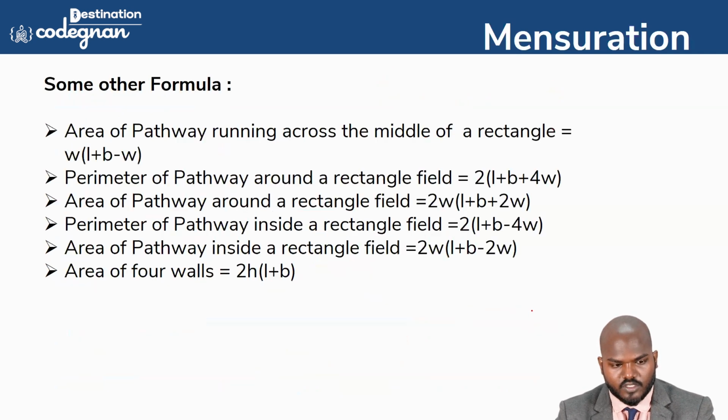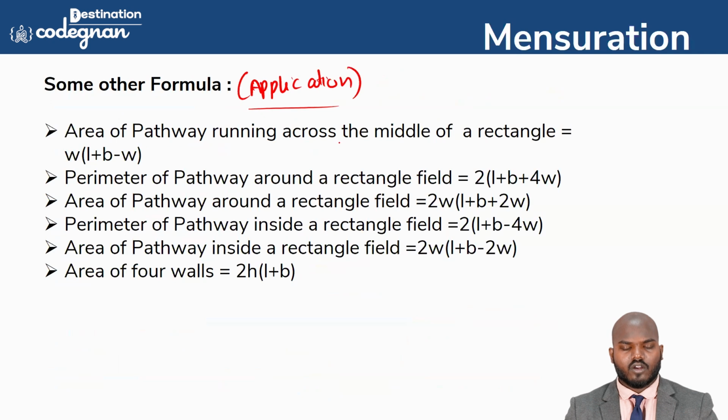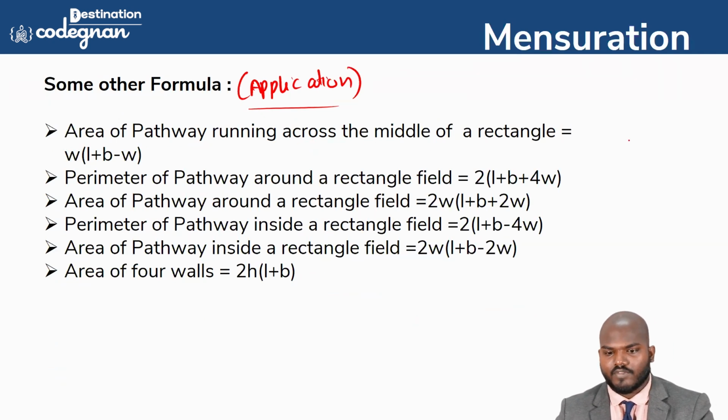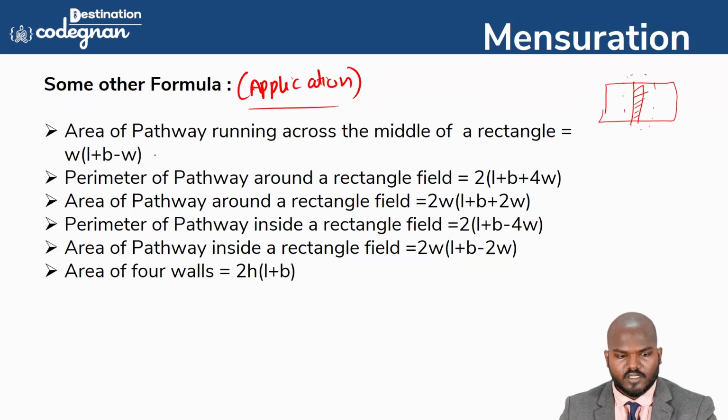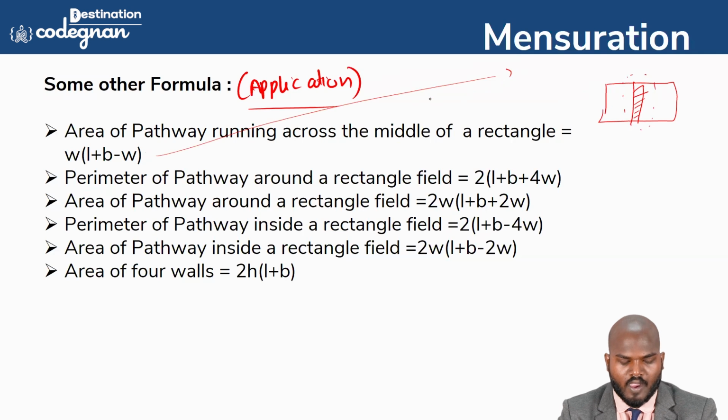Okay, so you see this one, guys, this is the application formula, you will never find it anywhere. Application formula means you will directly apply this formula and get the answer in some very big application. Area of the pathway running across the middle of the rectangle. If you see this one, this is how the rectangle is there. If the pathway is like that, they are asking this particular area, we use the formula w times l plus b minus w.